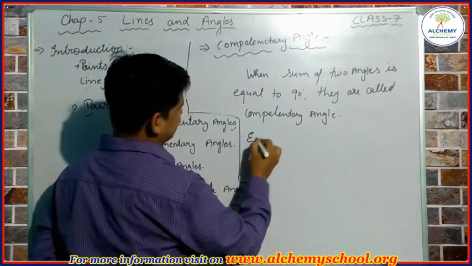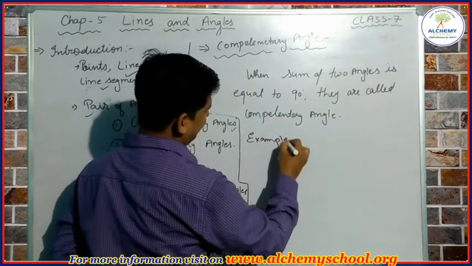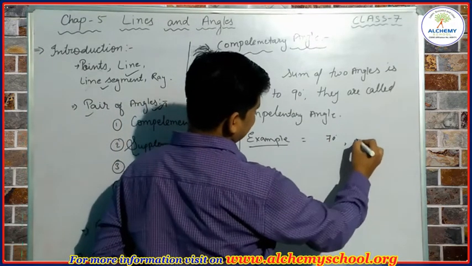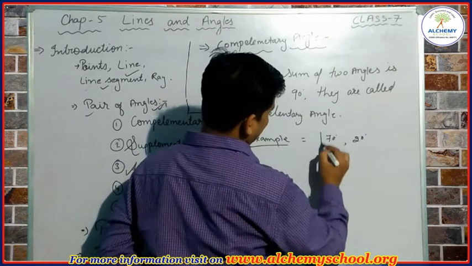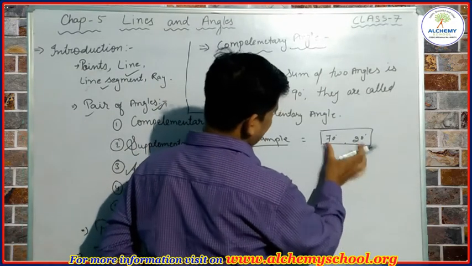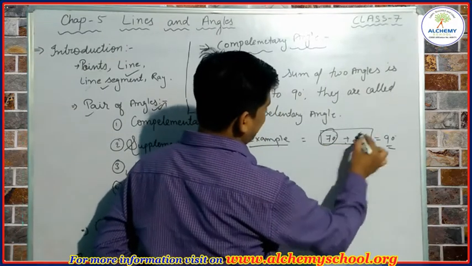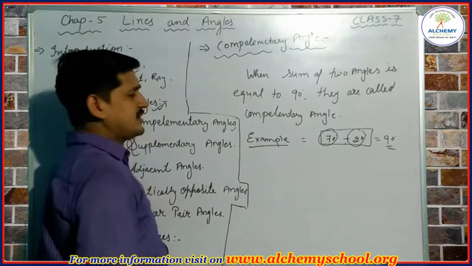Okay, so we can take the examples here. If we have two angles, one angle is 70 degree and the other angle is 20 degree, we can see these two angles, when we add these two angles, these are equal to 90 degree. So these two angles are complementary angle of each other.